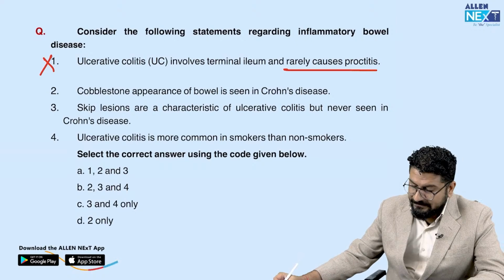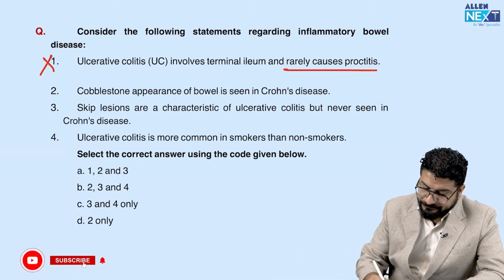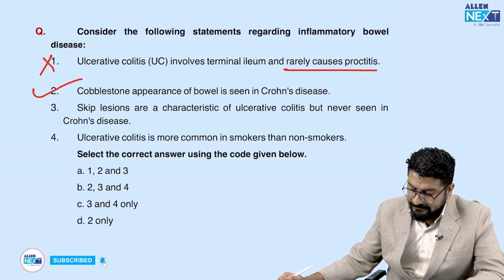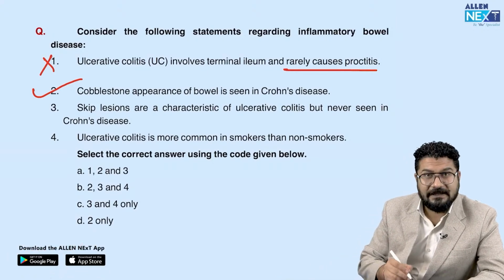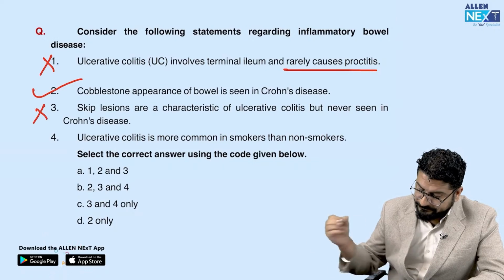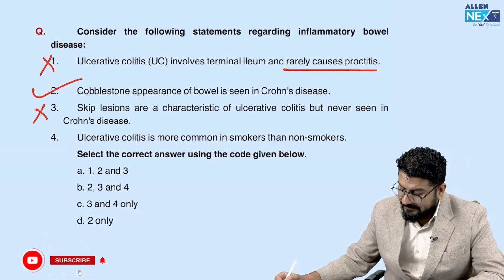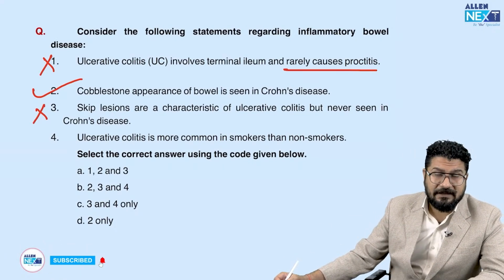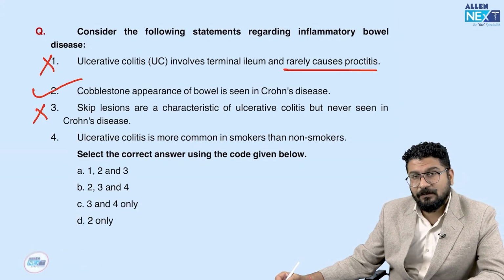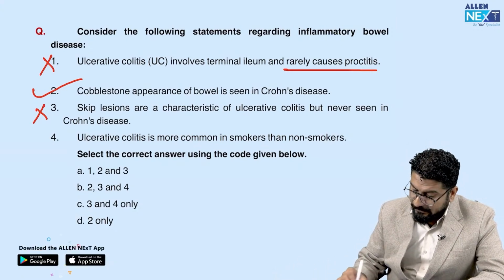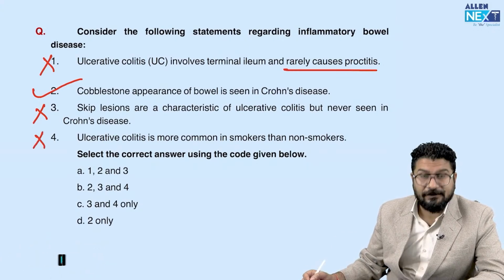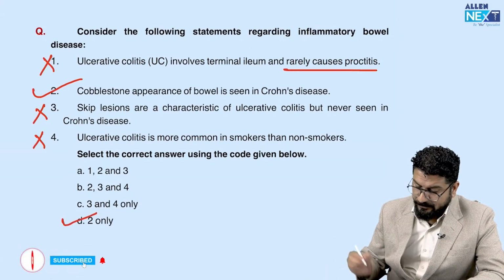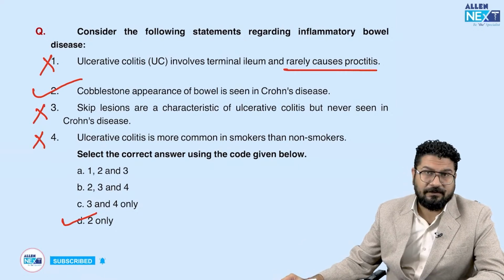Cobblestone appearance of bowel is seen in Crohn's disease. So this is actually true. Cobblestone we see in Crohn's disease. Skip lesions are a characteristic feature of ulcerative colitis. No. Skip lesions are seen in Crohn's disease. Wrong. Ulcerative colitis is more common in smokers than non-smokers. In fact, smoking is protective in ulcerative colitis. It is not common in smokers. Smoking is protective. So the only correct statement in this question will be the second option, that is cobblestone appearance is seen in Crohn's disease.